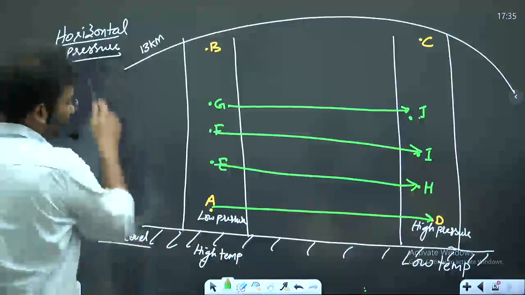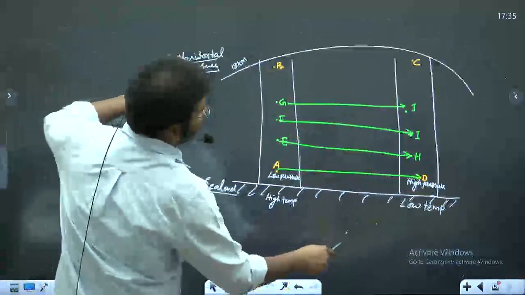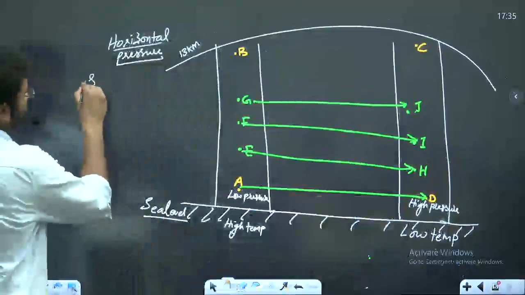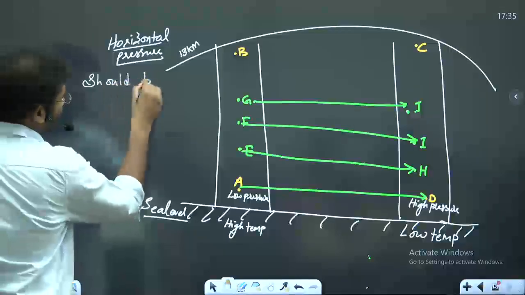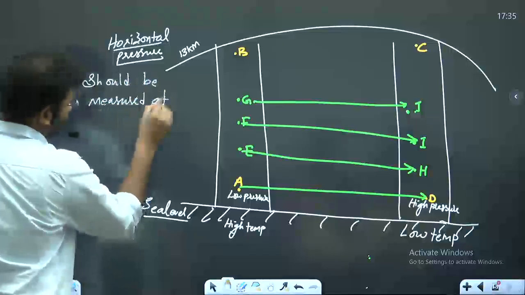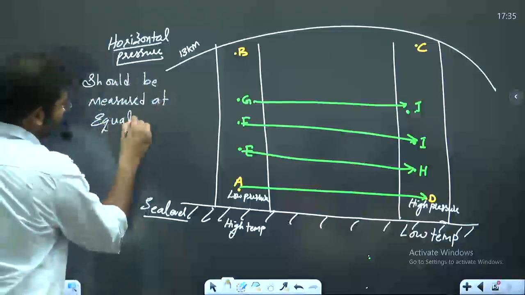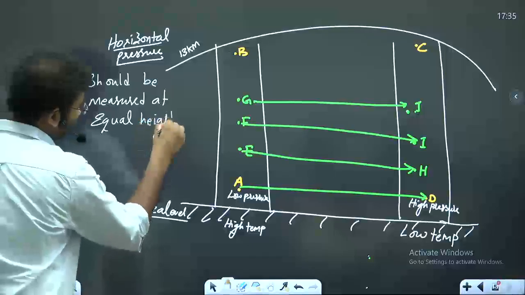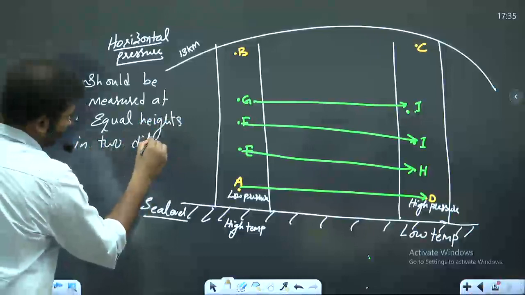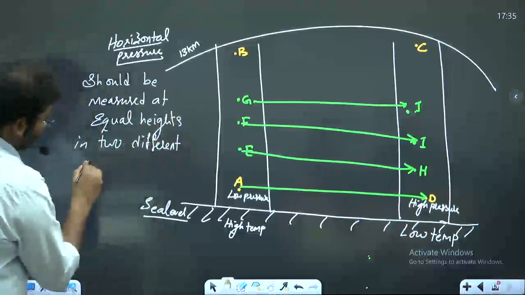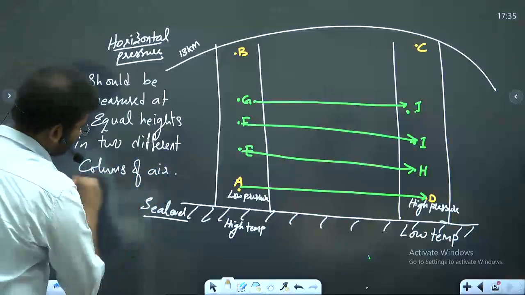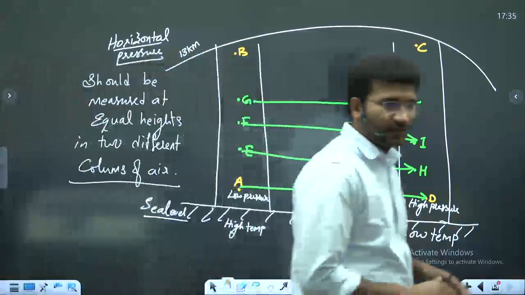In the horizontal, pressure shall be measured at the same height. Got it?